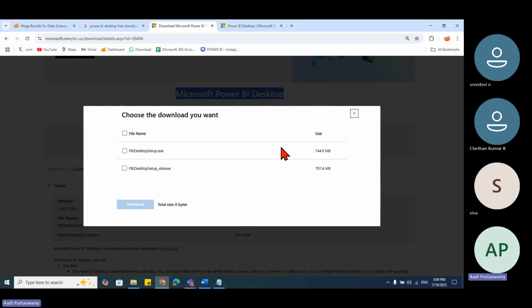If you see here, there are two versions. What I used to do in the beginning was download both, because previously we were not able to get all these things directly. Then later I came to know that they update it every month, so it is freely available and I don't have to download.